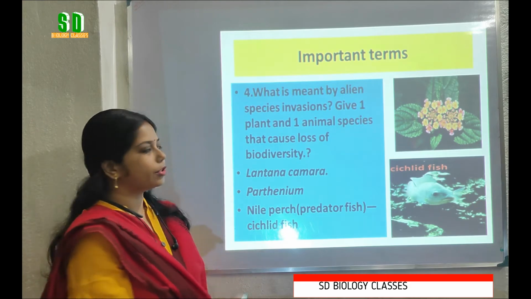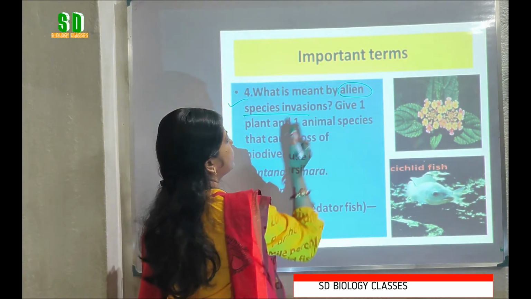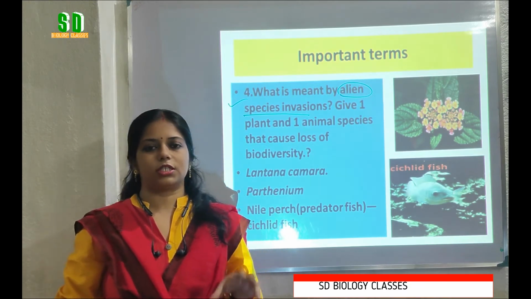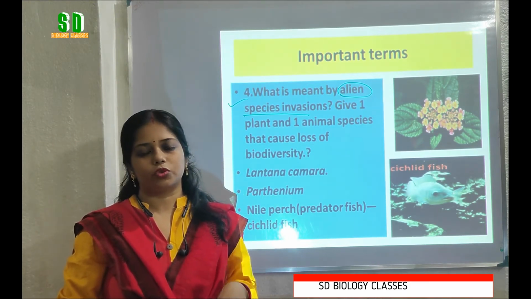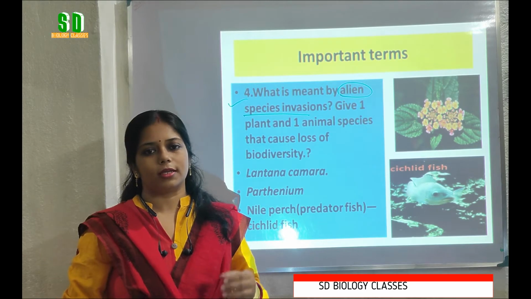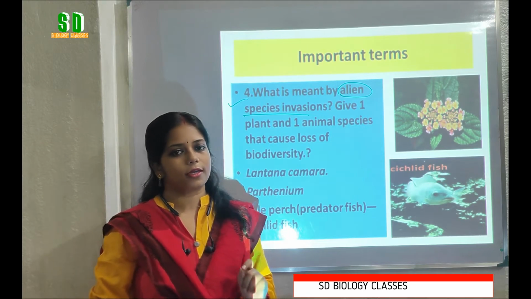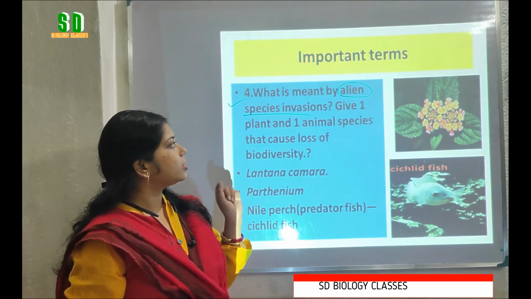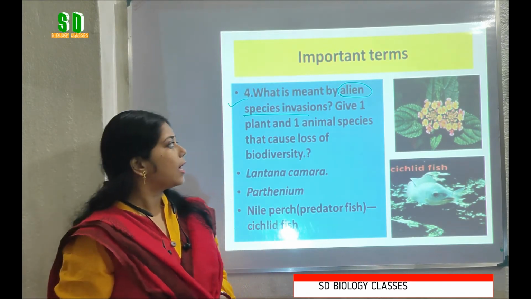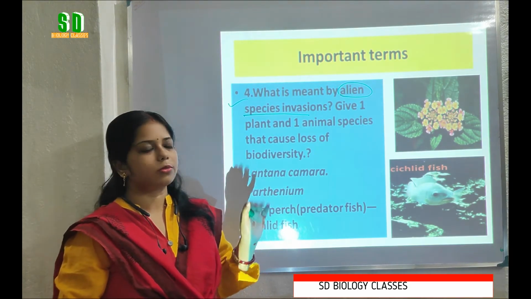Students, here we have another question: what is meant by alien species invasion? First of all, we have to know the meaning of alien species. The species present in a habitat are called the dominant species, but species that are newly introduced in a specific habitat are called alien species. That means they come from another place and are introduced into a new habitat. Due to alien species introduction or invasion, sometimes the dominant species are lost, and this is known as alien species invasion. It is another important cause of biodiversity loss.